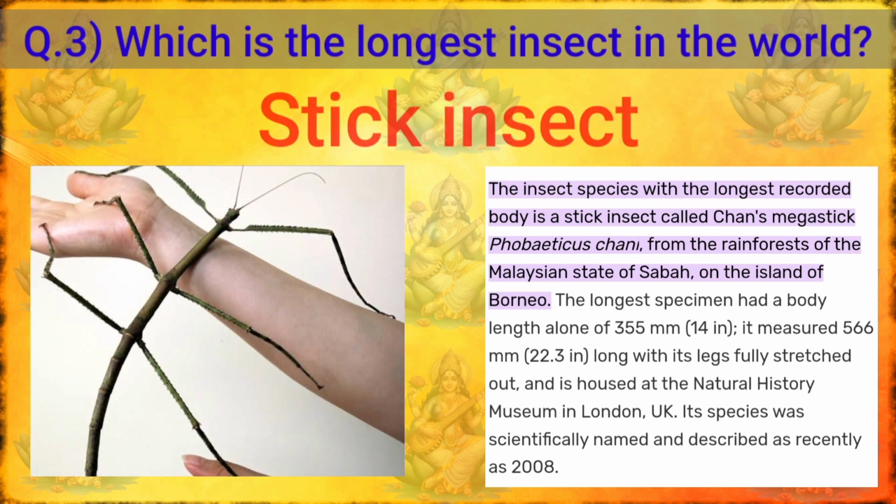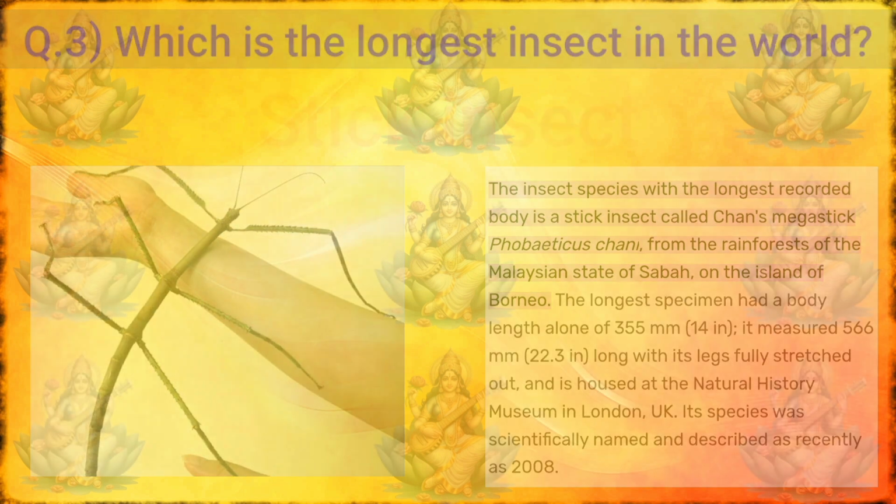The longest specimen had a body length alone of 355 mm or 14 inches. It measured 566 mm or 22.3 inches long with its legs fully stretched out and is housed at the Natural History Museum in London, UK. Its species was scientifically named and described as recently as 2008.